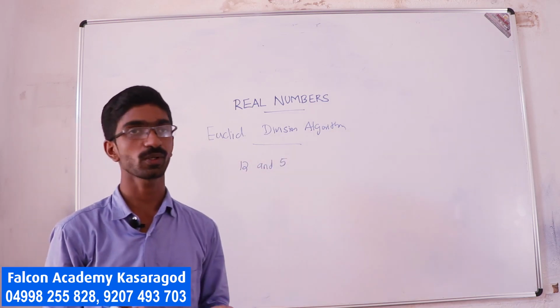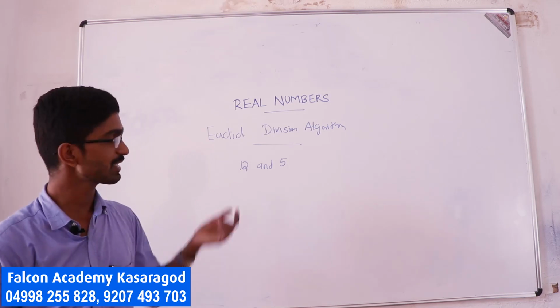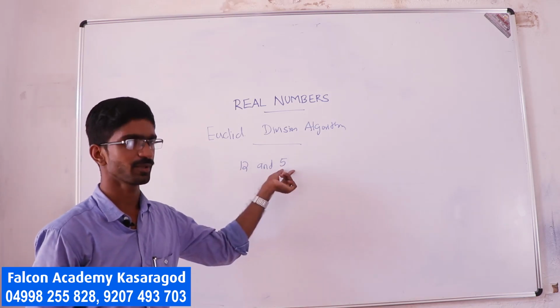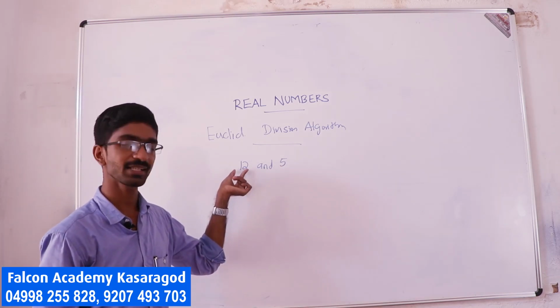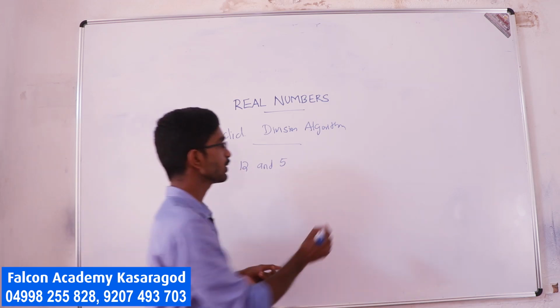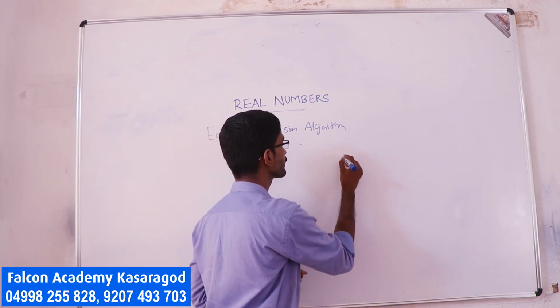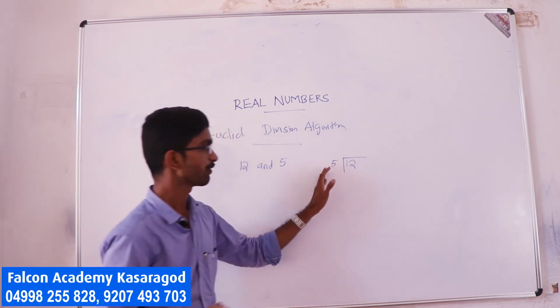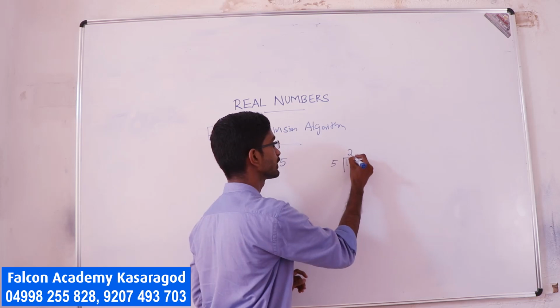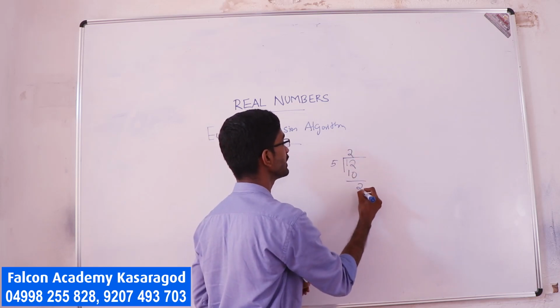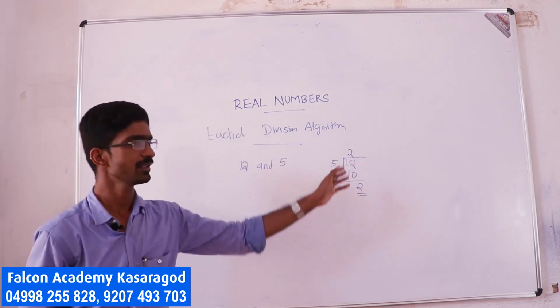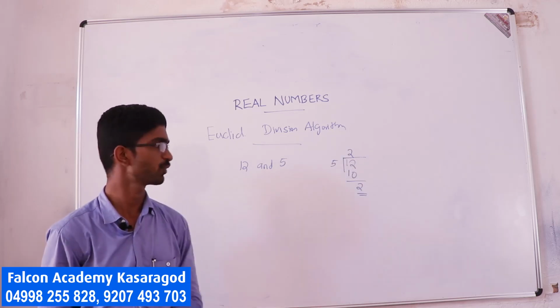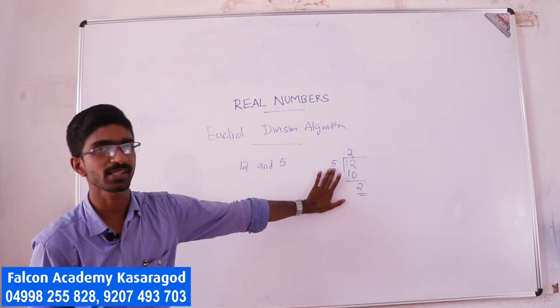We know the division process of those two numbers. Just divide 12 by 5. Take the largest number 12 first, then 5. 5 into 2 times will give you 10 and the remainder is 2. Maybe you can use a decimal representation and move further, but for me it is enough.